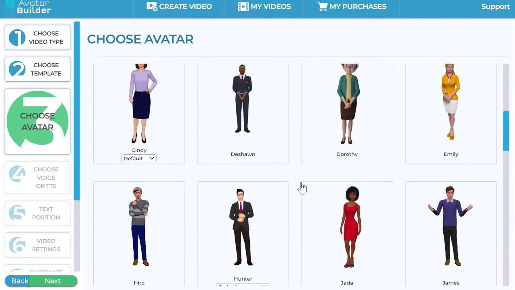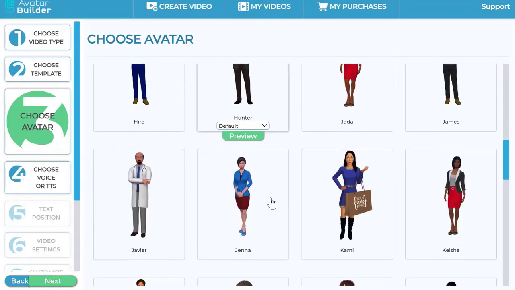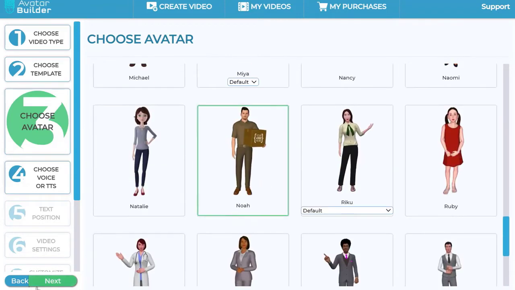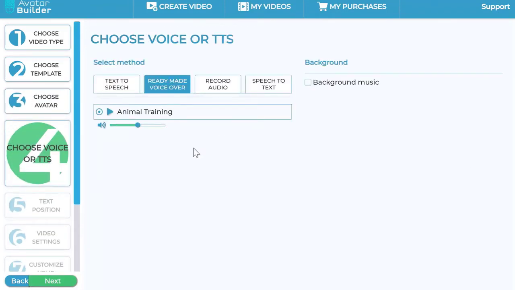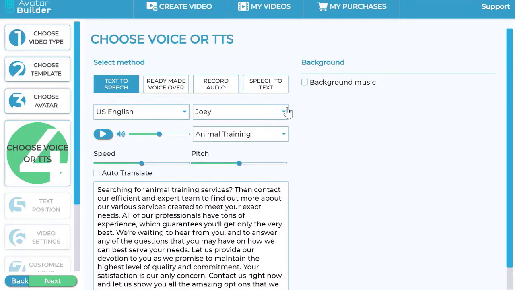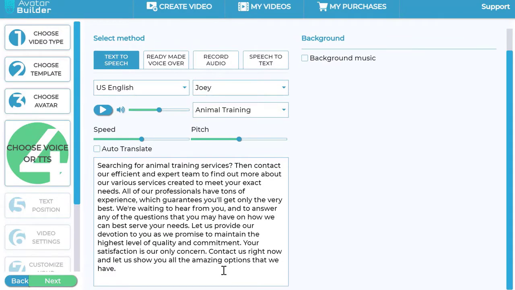So let's hypothetically say I wanted to pick one of these avatars here, or any one of them for that matter. So let's say, let me pick this one, Noah. So now here, as you can see, I have ready-made voiceover pre-selected for that particular voiceover, okay? Or I can use text-to-speech here, and we have a whole bunch of text-to-speech and voices and so on, the biggest in any app out there.